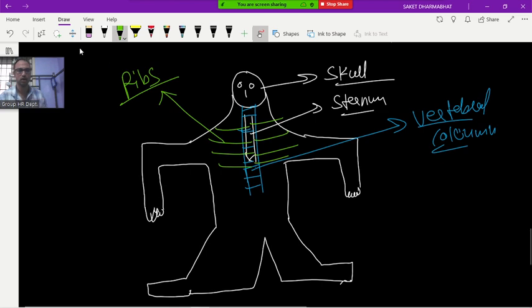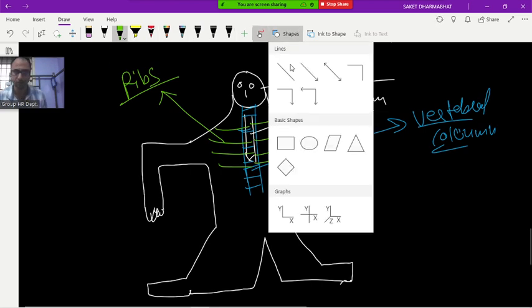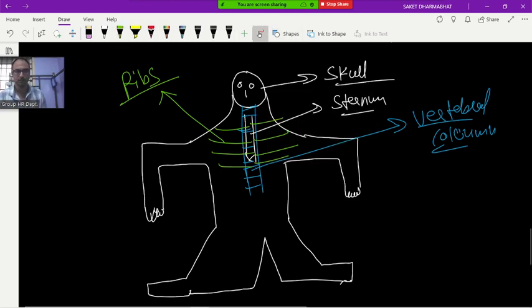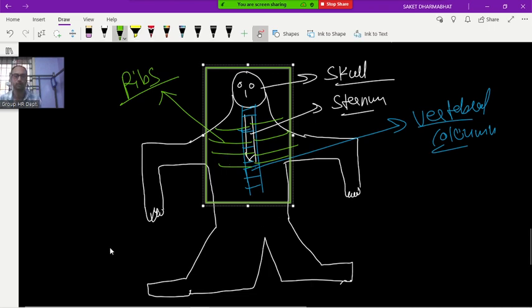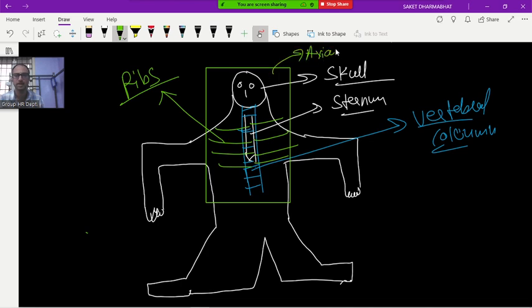So what I want to say here is, this portion from here to here is totally what? Axial skeleton.